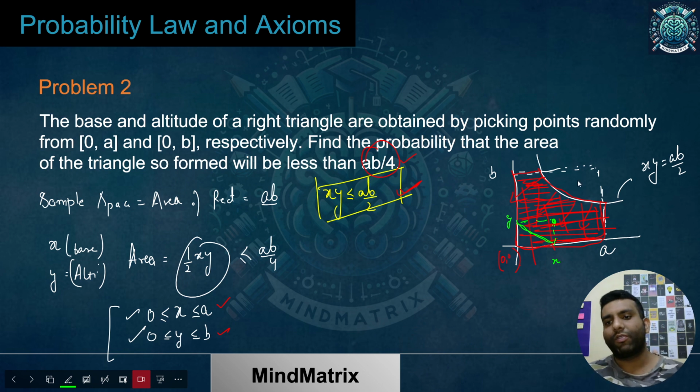And if I pick a point over here, then for sure the base is going to be between 0 and A, and the height is going to be between 0 and B, but the area will not be less than AB by 4. It will definitely be greater than AB by 4 if I talk about the portion present within this region. This is what we don't need. We need only the red area over here. So I hope now the idea of your event is clear, that is what exactly the area you are looking for.